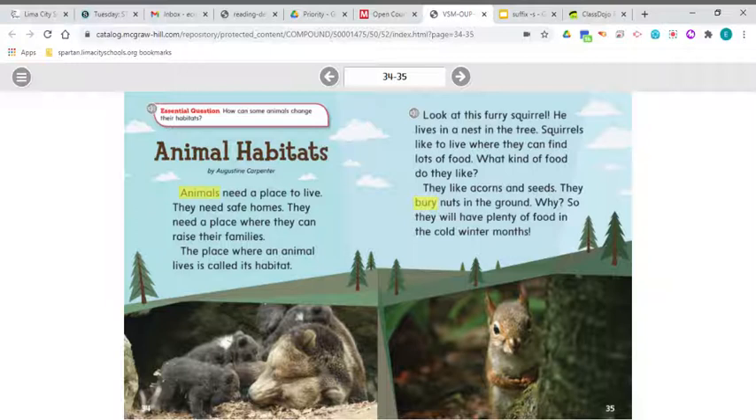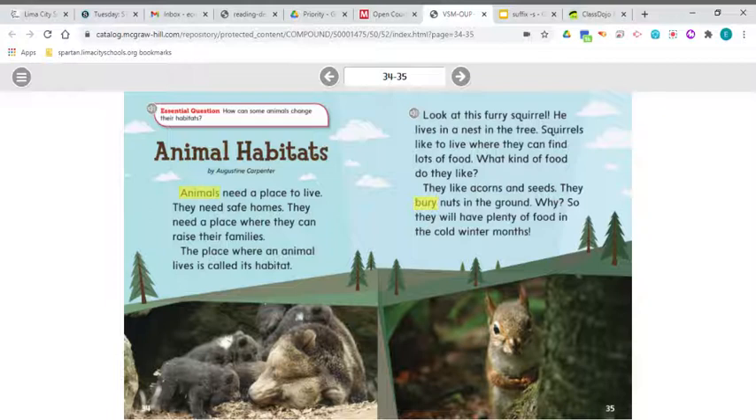Now, this is where I want to stop, and I want to talk about this character, the squirrel. All right. So in this text, we learn the characteristics of some different animals, and the author sometimes uses their actions and behaviors to describe the character. And as we read this about the squirrel, what are some of the behaviors that he has? He likes seeds and nuts. They live in a nest. They like to live where they can find their food. They bury away their food so that they have it in the cold winter months.